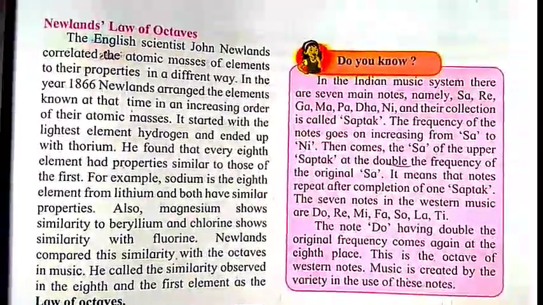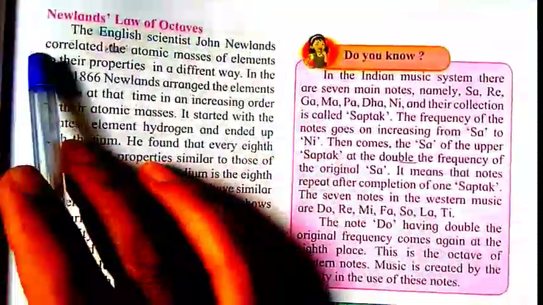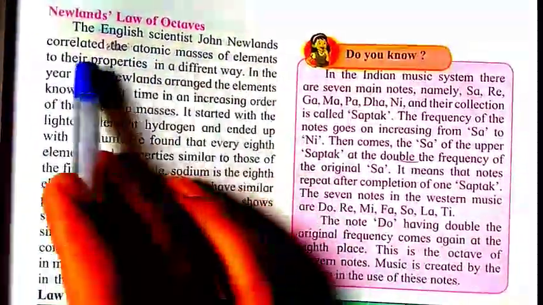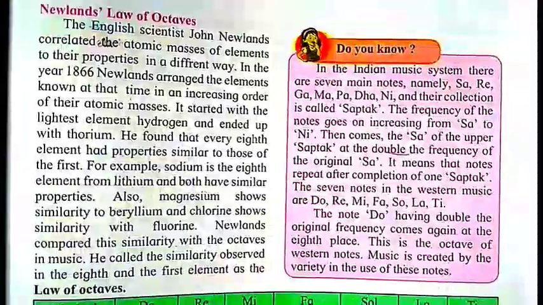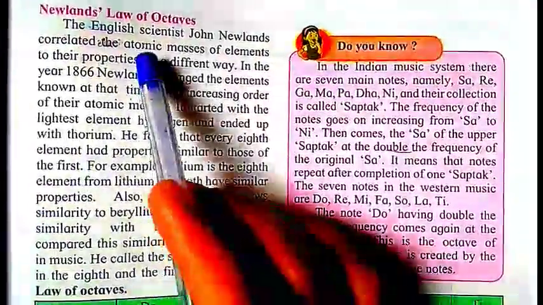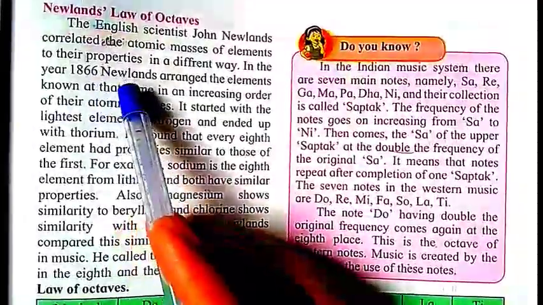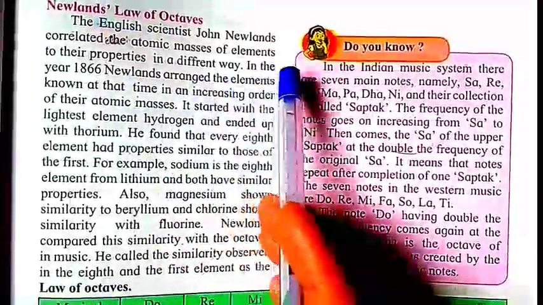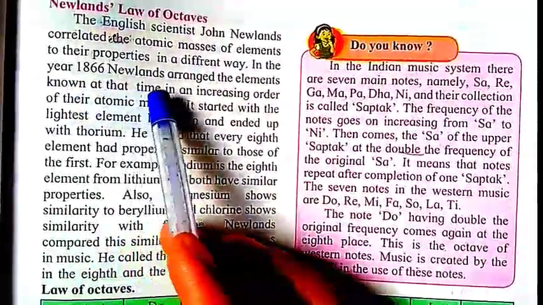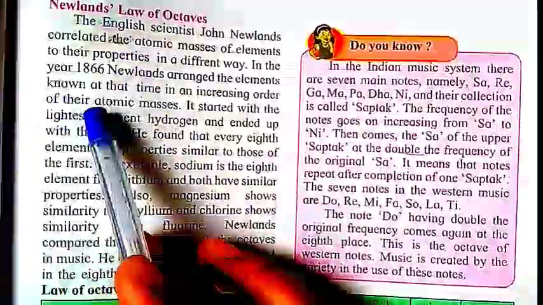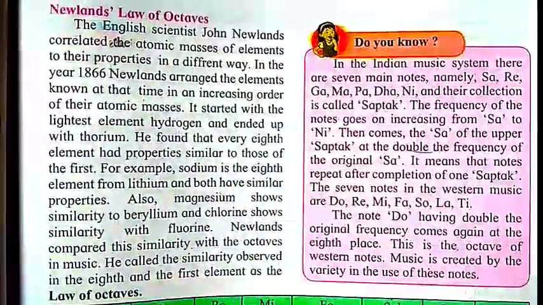See here, the English scientist John Newland correlated the atomic masses of elements to their property. In 1866, Newland arranged the elements known at that time in the increasing order of their atomic masses.